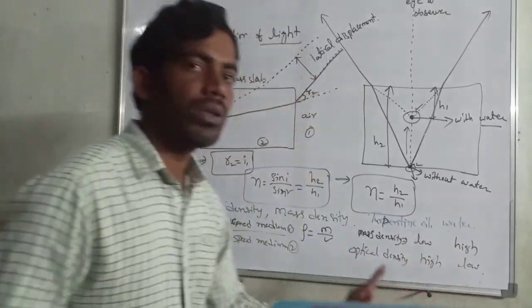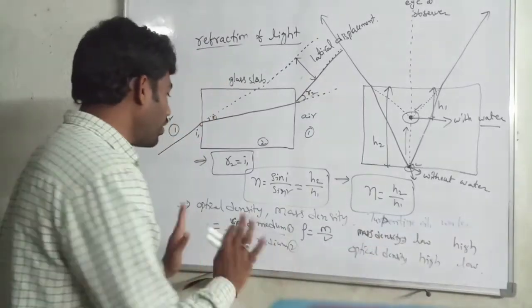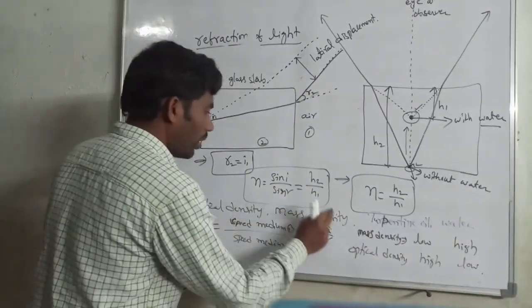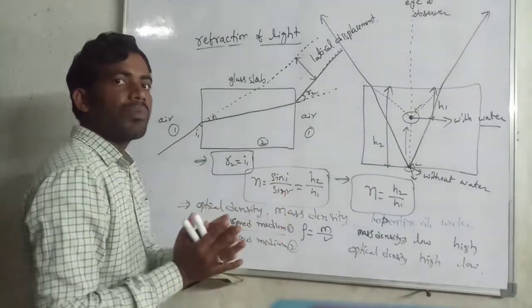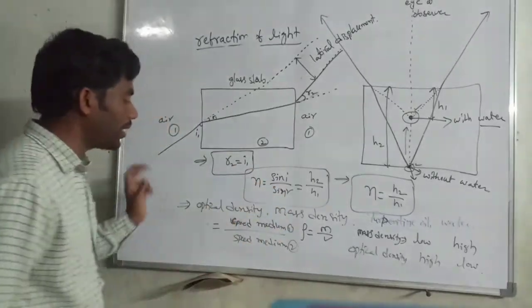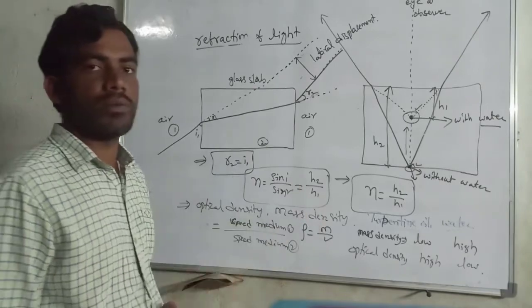At the same time, water has high mass density but low optical density. They do not depend on one another; they are separate. But sometimes students confuse these two terms.